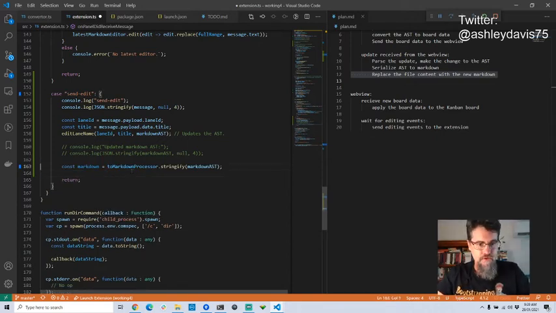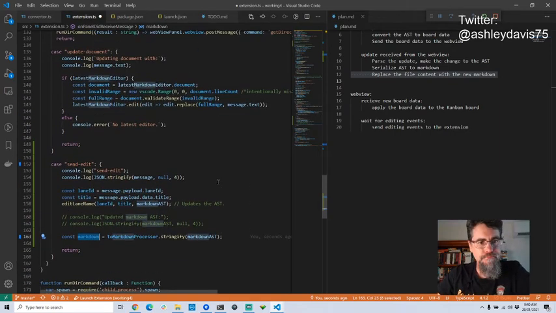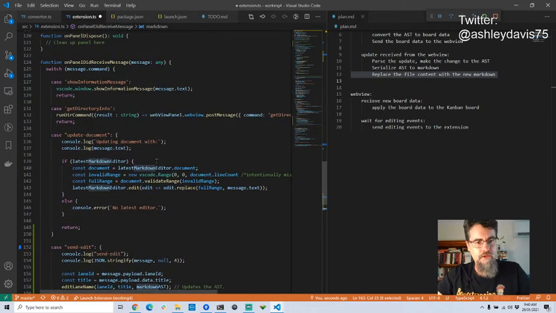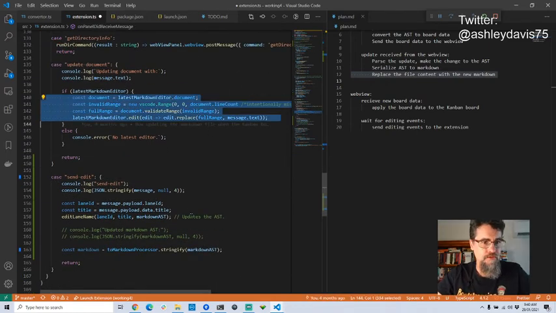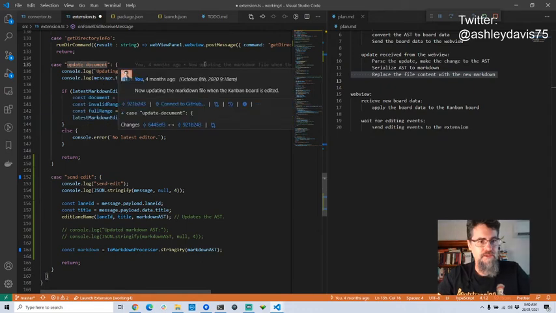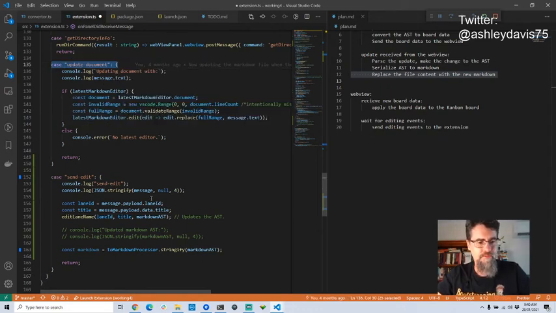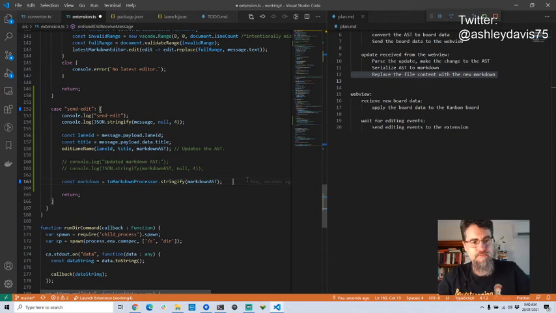So I've got my conversion from Markdown AST through my toMarkdown processor into the Markdown format. Now I have to put that in the current file. How am I going to do that? So I've already got a global here, I think, latest Markdown editor, and I can update the document. In fact, here's an example, this is the exact code I need right here that I used in the earlier update document message, which I have to get rid of later. That's not going to be useful in my new plan.